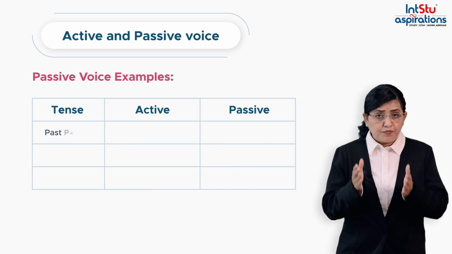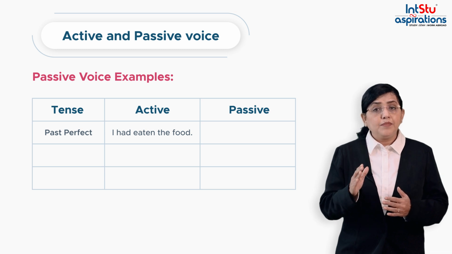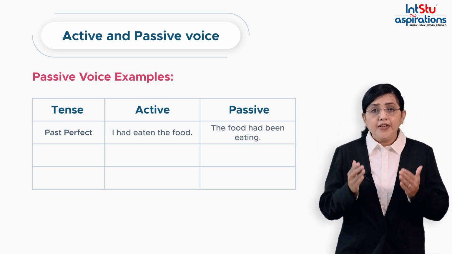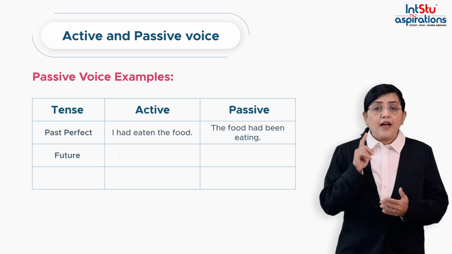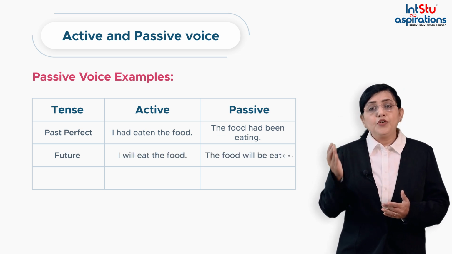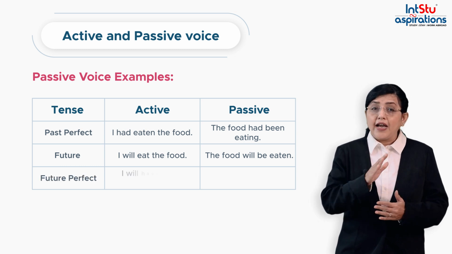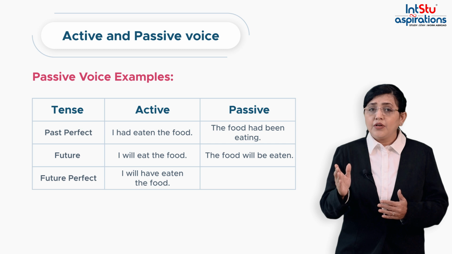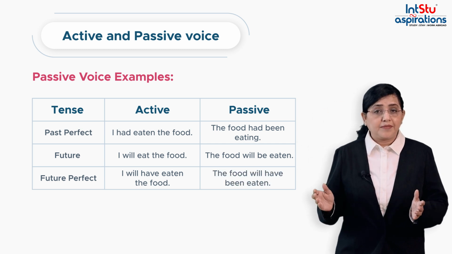If it is a past perfect tense, I had eaten the food, which will be the food had been eaten by me. If it is a future tense, I will eat the food, it will become the food will be eaten by me. If it is a future perfect, I will have eaten the food will be the food will have been eaten by me.